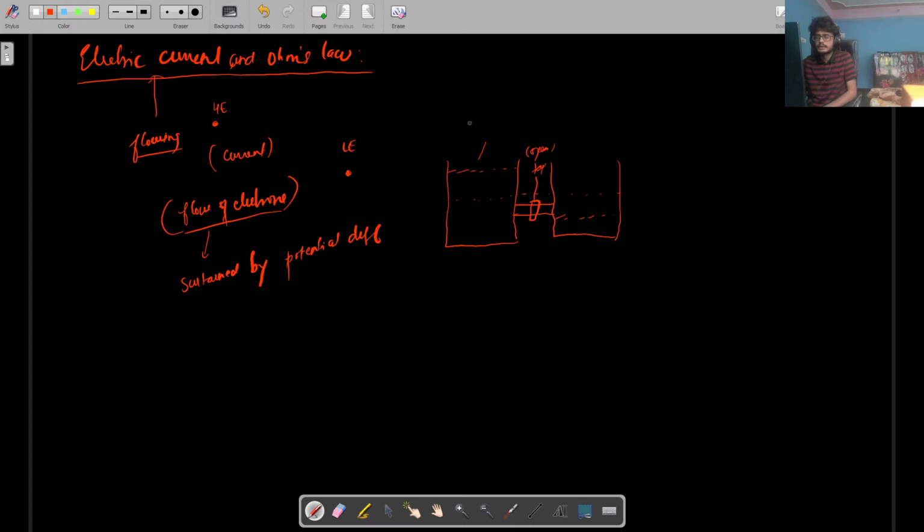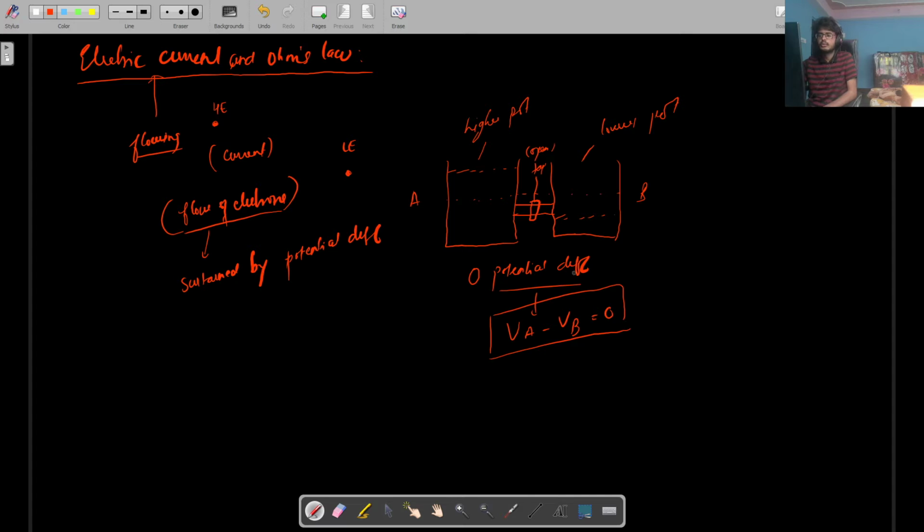So always flow happens from higher potential to lower potential, till the potential balances, till there is zero potential difference. So what is potential difference? Potential difference is potential of, let's say this is A and B, so potential of A minus potential of B. Till this value becomes completely equal, the flow will continue to happen. So VA will be equal to VB.